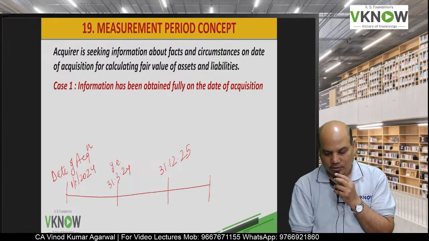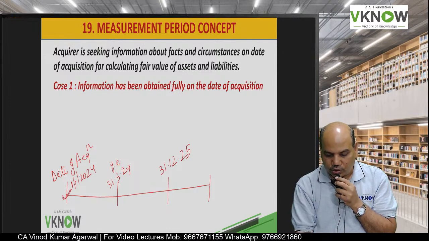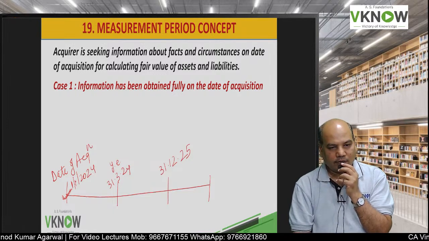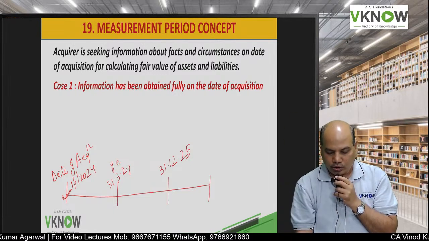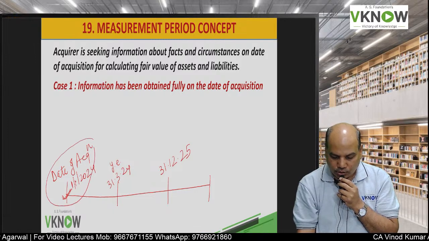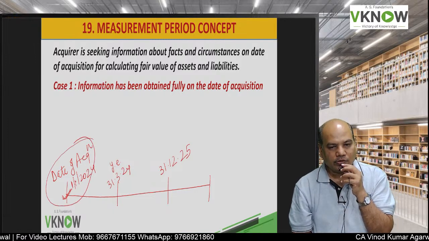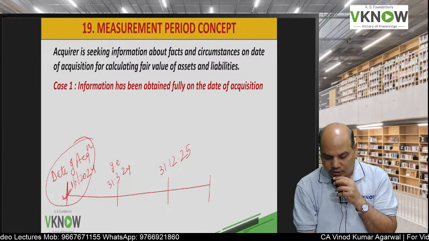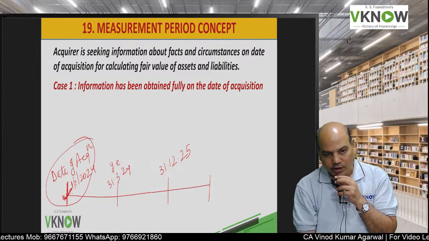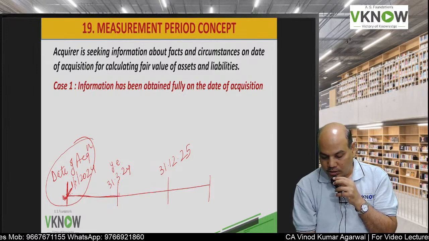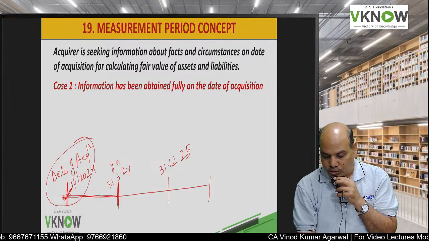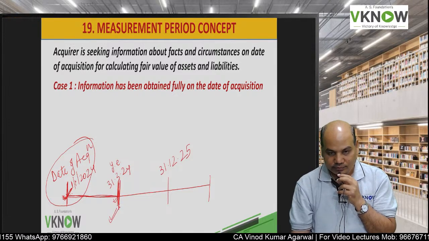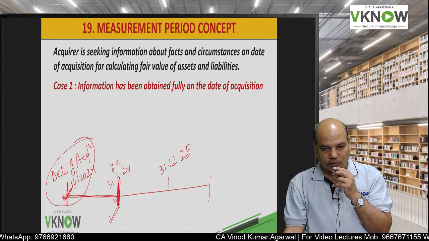Now the standard says you have to take fair value on the date of acquisition. Theoretically looks easy, practically difficult because companies are huge. So you may not be able to get the fair value of all assets and all liabilities on the date of acquisition. So you can do provisional accounting here. You can take provisional figure here, and then the standard says if you are able to find out the fair value up to 31st March, which is the first year ending date, what will you do?